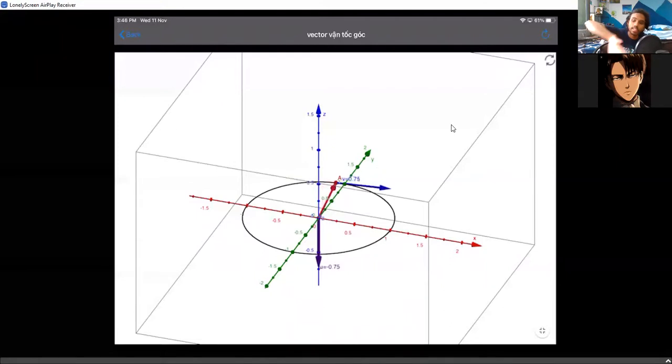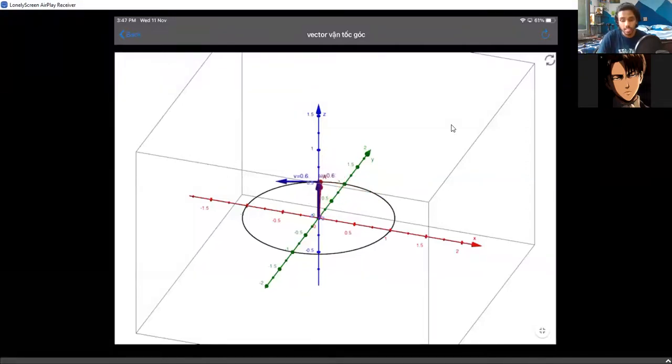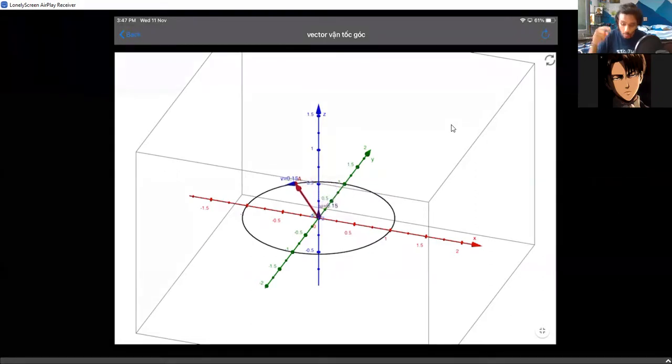Try to close your fingers along with the direction. Now just try to close your fingers with this thing. If you're closing in the same direction, the angular momentum is upwards. It is decreasing because the velocity is decreasing. Clearly observe that. The velocity is decreasing, so the angular momentum is also decreasing. And when the velocity is zero, the angular momentum is also zero.